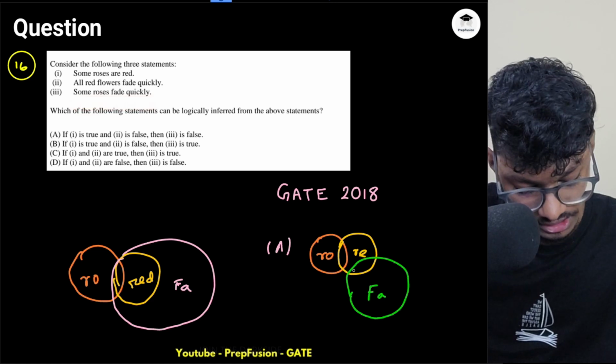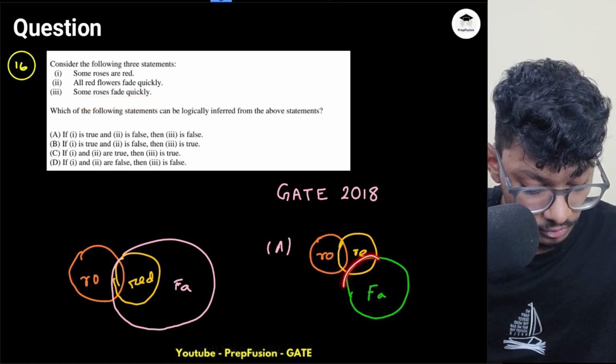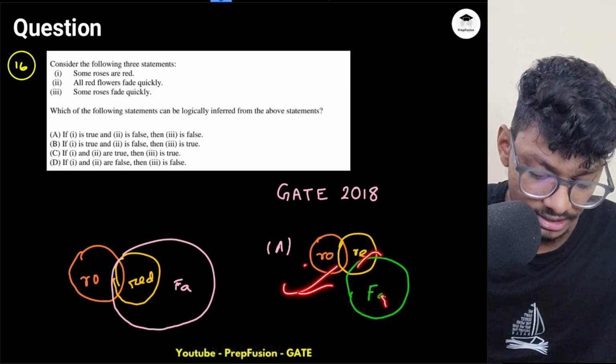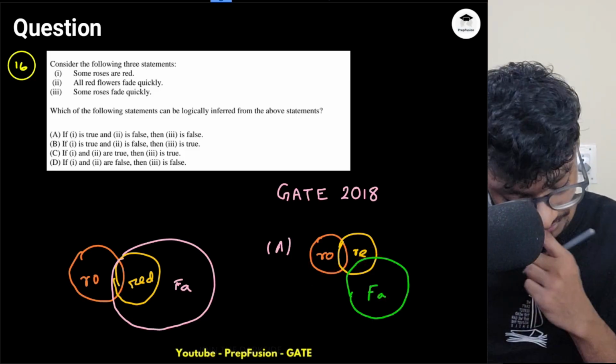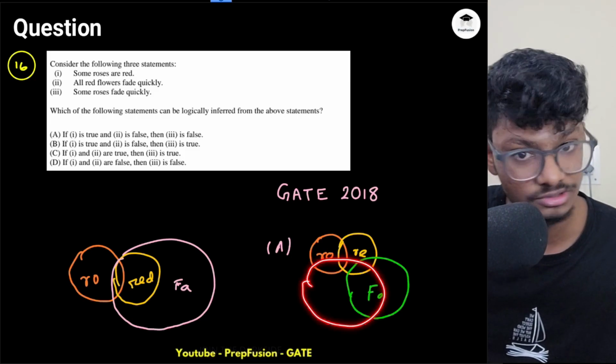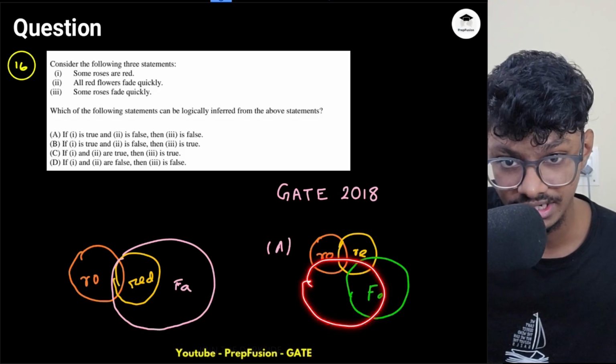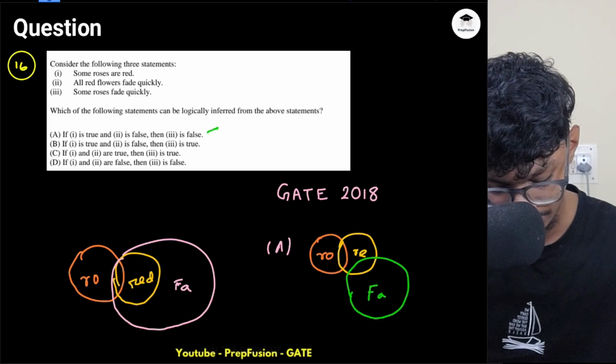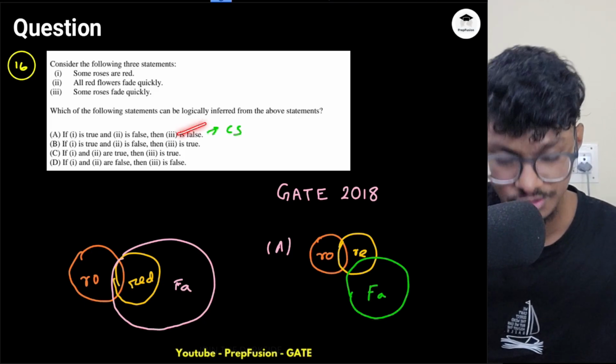Some roses fade quickly. Can I directly comment about this? No. I don't have a direct relationship between roses and fade, because this is a possible diagram, right? And here it is telling no, but I have another diagram which will be like this. So that is common. One diagram is telling true according to the conclusion, another is telling false. So I cannot say. So this cannot be logically inferred.